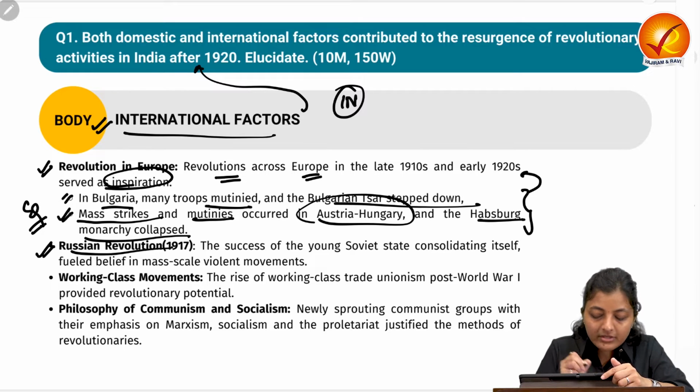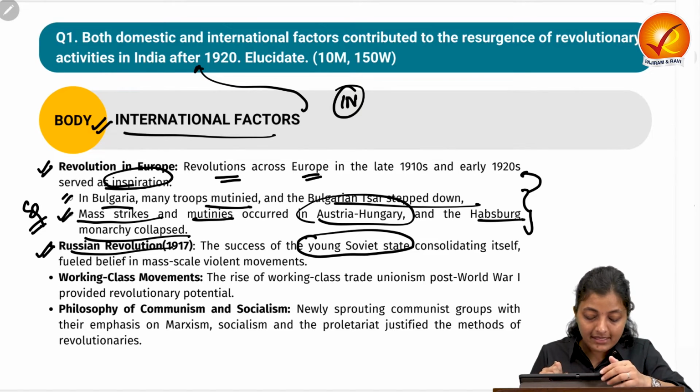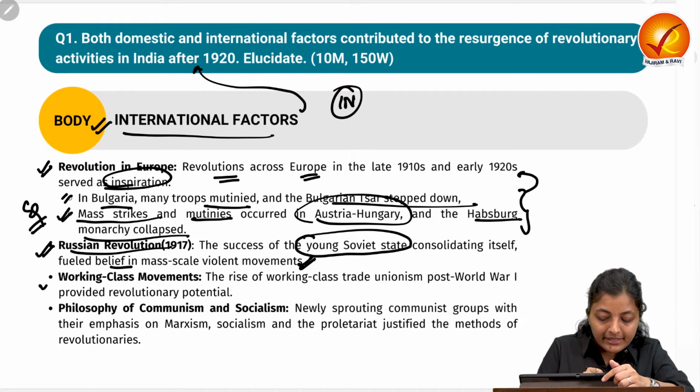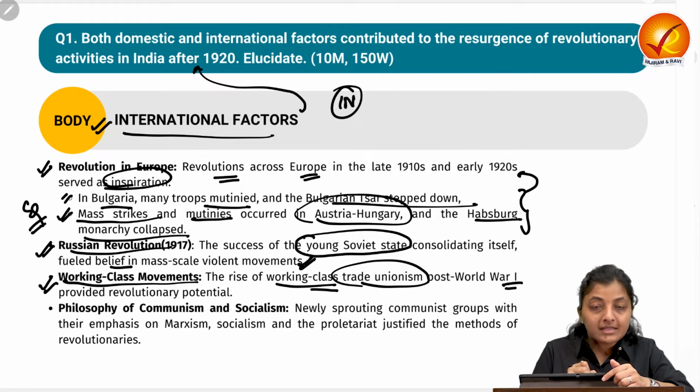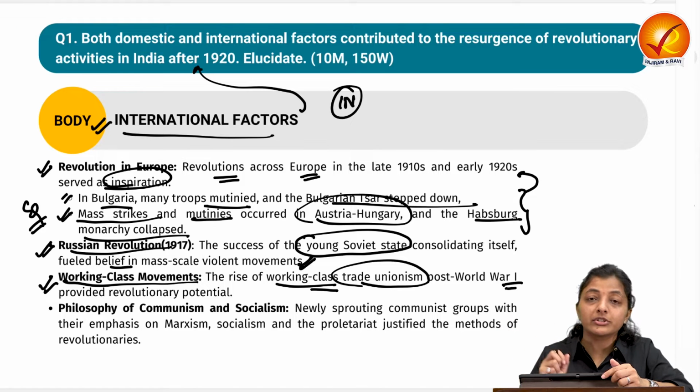Next is the Russian Revolution in 1917. The success of the young Soviet state, how they were consolidating themselves, fueled the belief in mass-scale violent methods against the British yoke. Next is the working class movement, the rise of working class trade unionism post World War I. This provided the revolutionaries an opportunity to harness the potential of this new emerging working class for revolutionary activities.